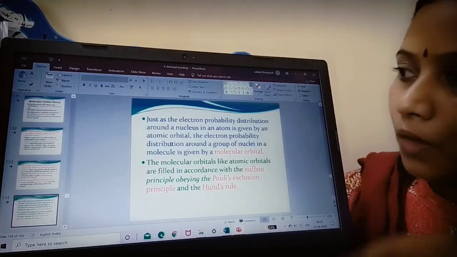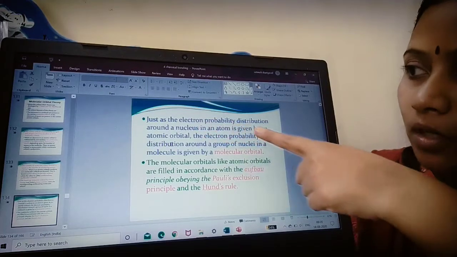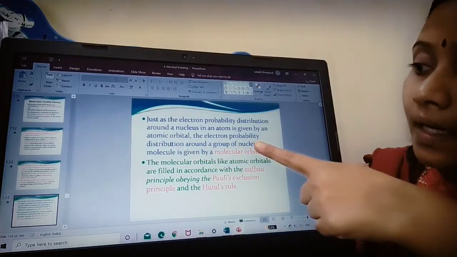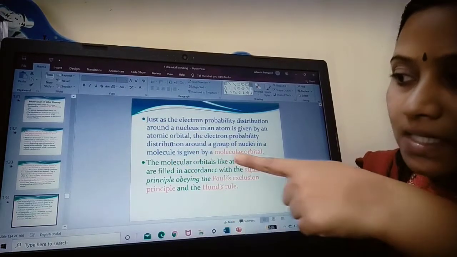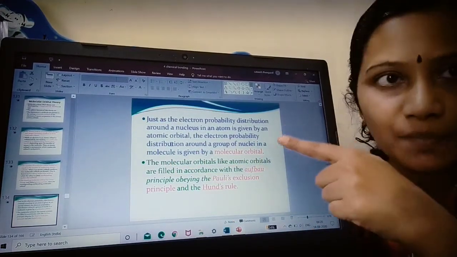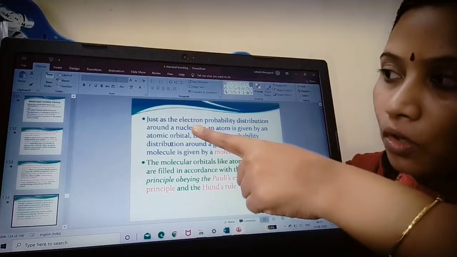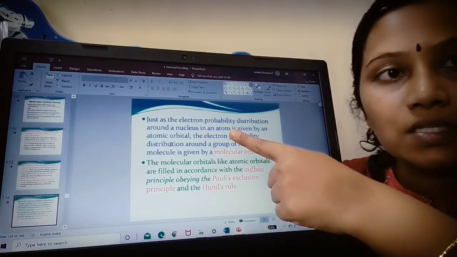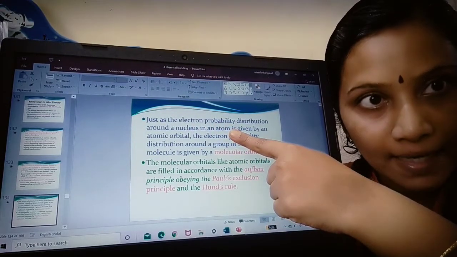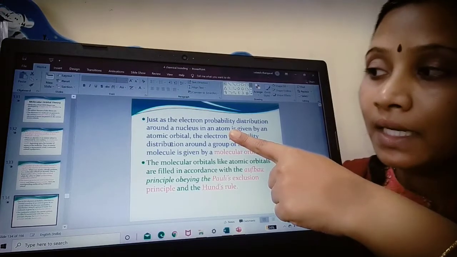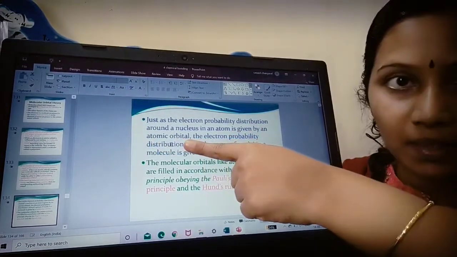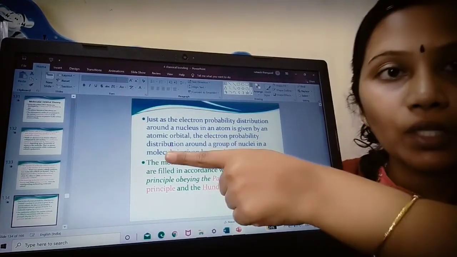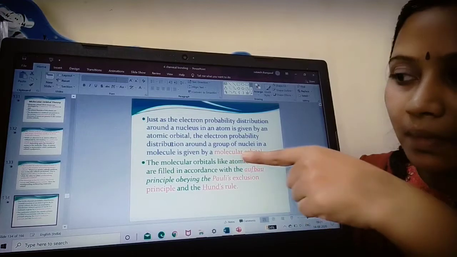Now, as we know, the electron probability distribution around the nucleus is given by an atomic orbital. When you look into a molecule, it is given by a molecular orbital. The same aspect: an electron probability distribution around the nucleus of an atom. So it deals with the nucleus of an atom, and that information is provided by the atomic orbital. Now, the electron probability distribution around a molecule is given by the molecular orbital.